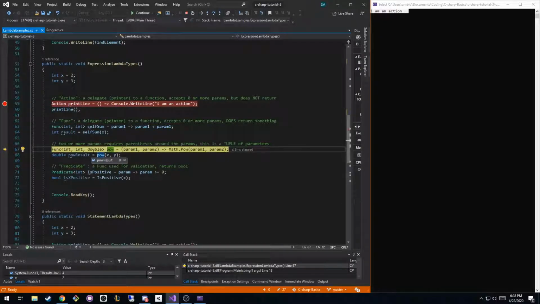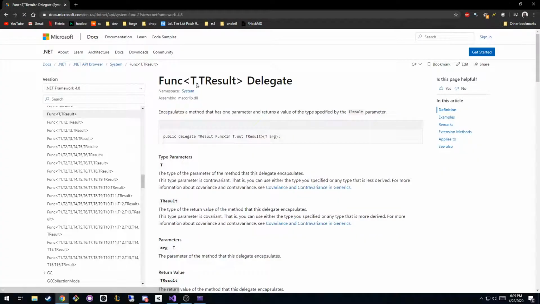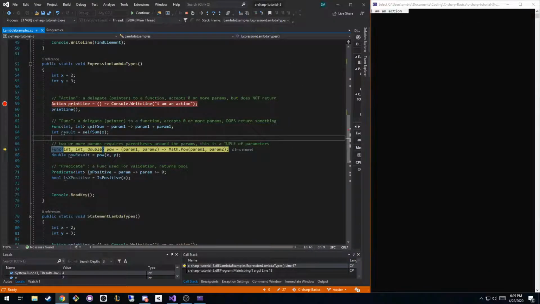Okay, so now we're getting a little bit more complicated, and basically what the Func version, or the Func function or class does, if I go to C# Func, you can see it has a T and a TResult. And we'll get to talking about generics in a second, but basically what this means is you can fill this in with any type. And then you have something that you're passing in and you have some result. In this case, we're passing in an integer and we're returning an integer. In the second case, we're passing in 2 integers and we're returning a double.